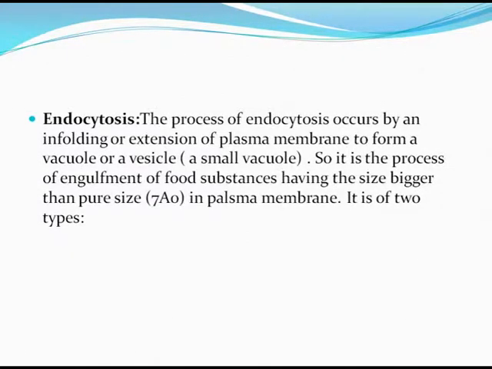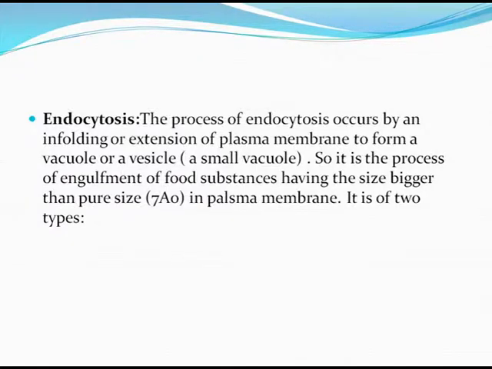Endocytosis. The process of endocytosis occurs by an infolding or extension of the plasma membrane to form a vacuole or a vesicle. So, it is the process of engulfment of food substances having a size bigger than the pore size in the plasma membrane.